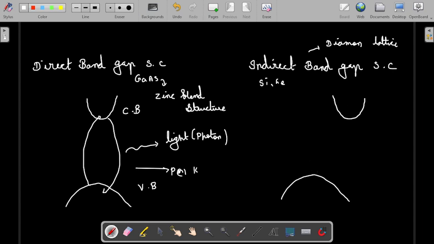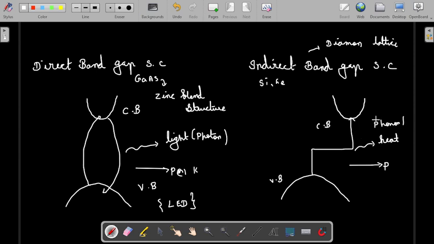Here, whenever the electron jumps from this state to this state, there is a transition in the momentum. The momentum is not conserved here. So this kind of transition is lost in the form of heat, not in the form of light. Direct band gap materials are a good application for LEDs, but indirect ones cannot be used, because here the transition between the conduction band and valence band releases energy in the form of heat or phonon, not photon, it's phonon. So this is not a real use application for LEDs. It has some other applications, but it cannot be used for LED purposes.